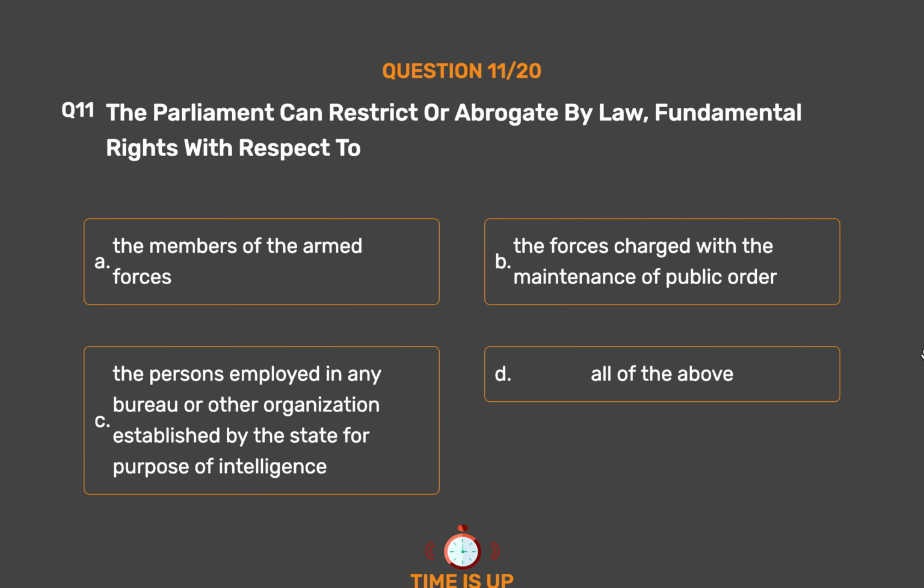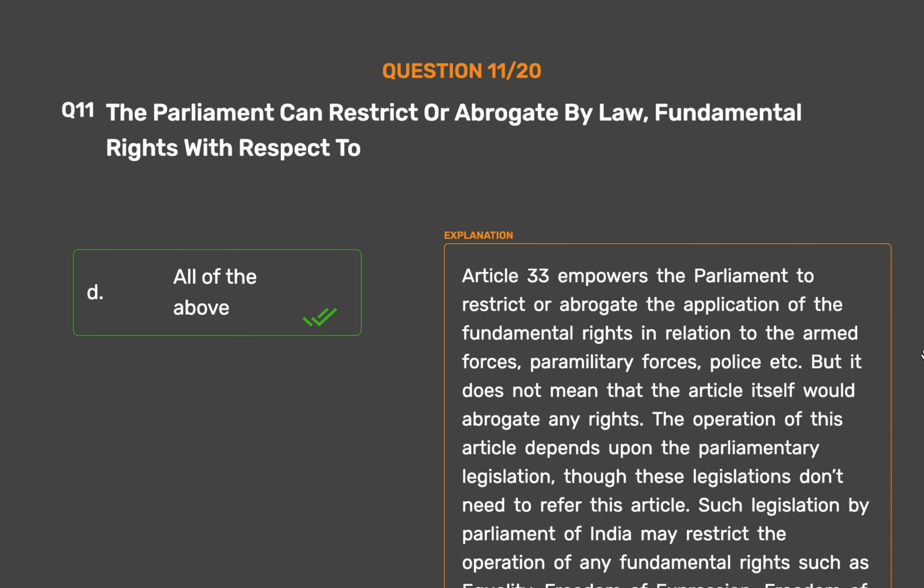The correct answer is Option D. All of the above. Article 33 empowers the Parliament to restrict or abrogate the application of the fundamental rights in relation to the armed forces, paramilitary forces, police etc., but it does not mean that the article itself would abrogate any rights. The operation of this article depends upon the parliamentary legislation, though these legislations don't need to refer this article.